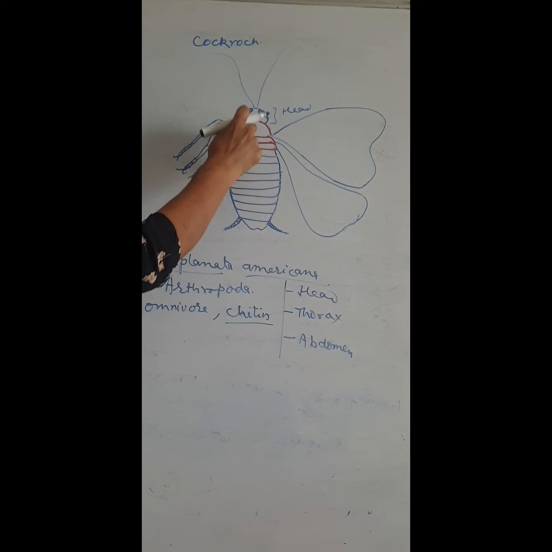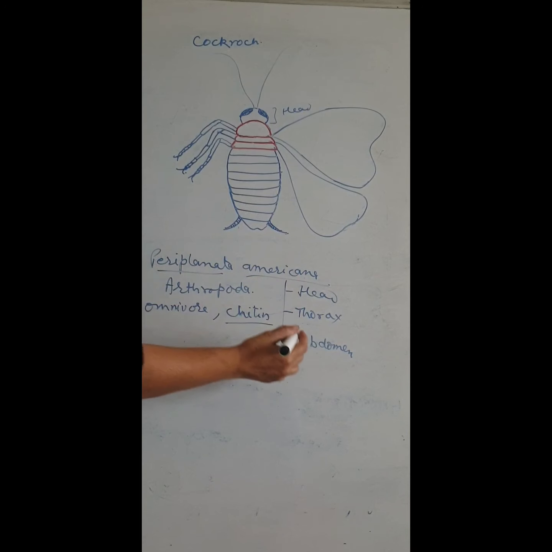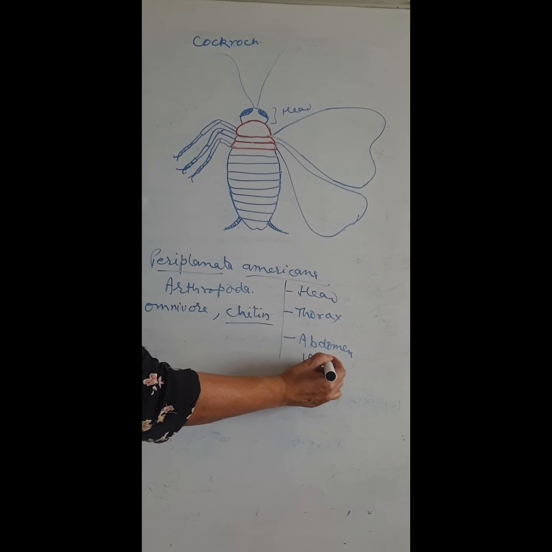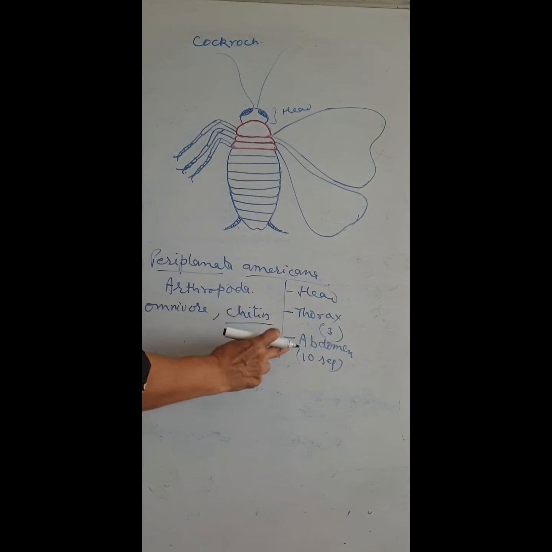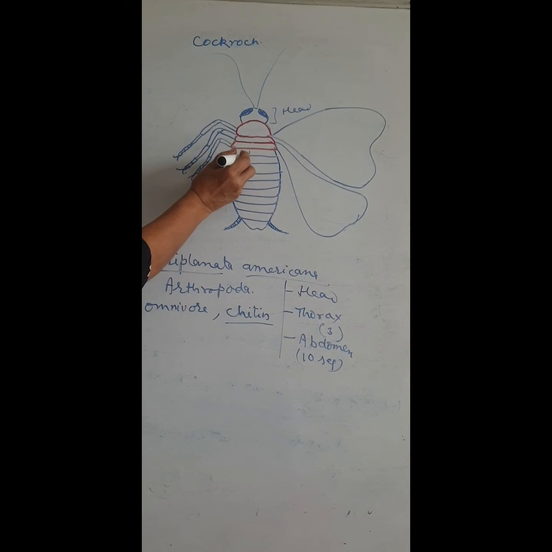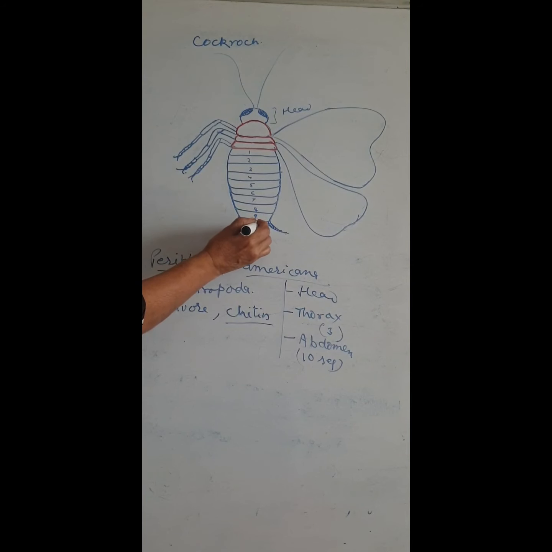The thorax is divided into 3 segments and the abdomen consists of 10 segments.